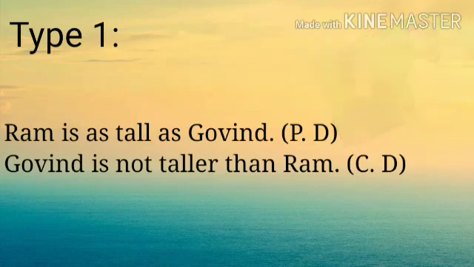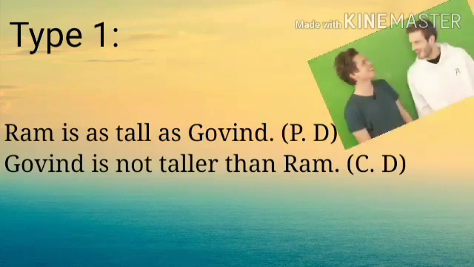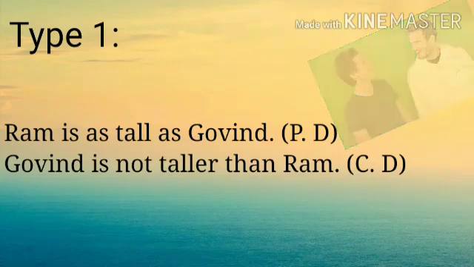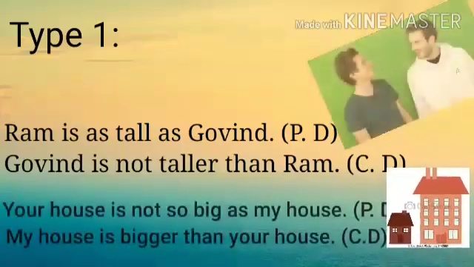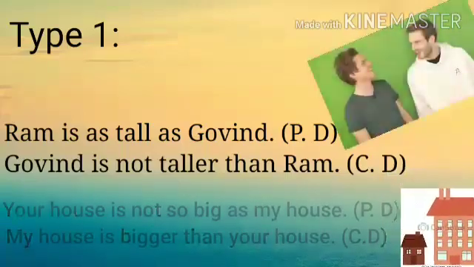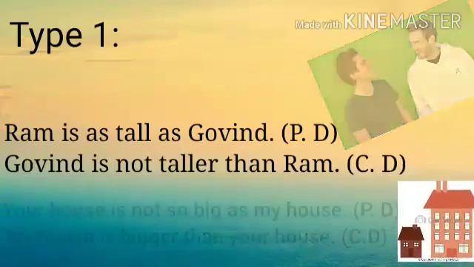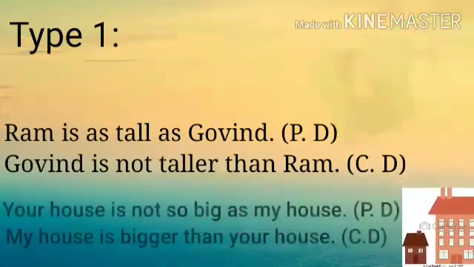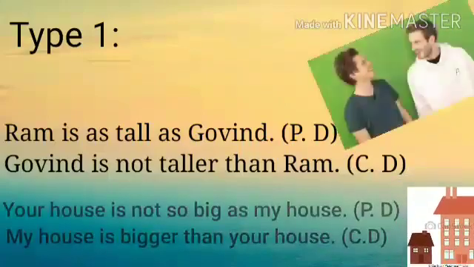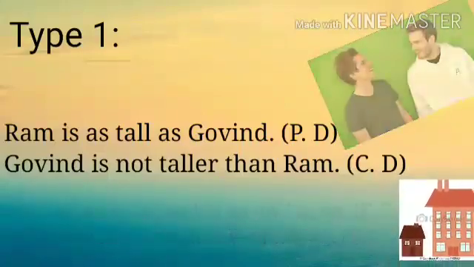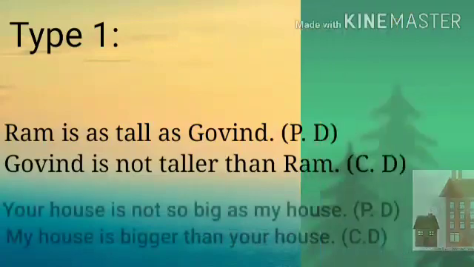But when you are changing to comparative degree, you have to change the sentence as well. Sentence should be in the negative form. Then only meaning won't change. Next one, your house is not so big as my house. If they have given positive degree in negative form, you have to change comparative degree in the affirmative sentence. So, what is the answer? My house is bigger than your house.